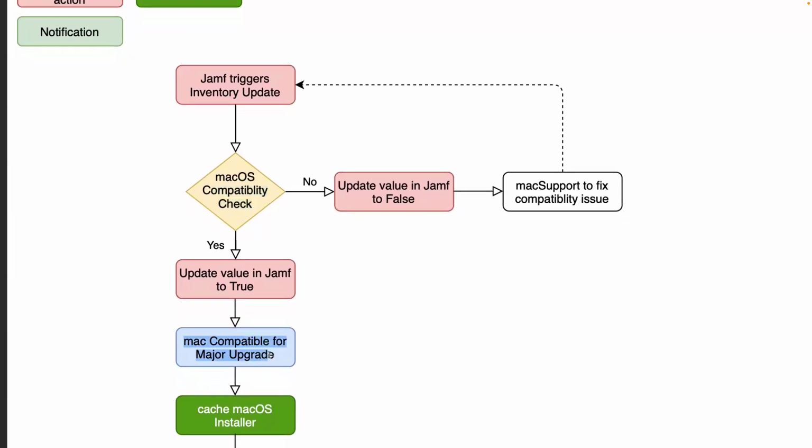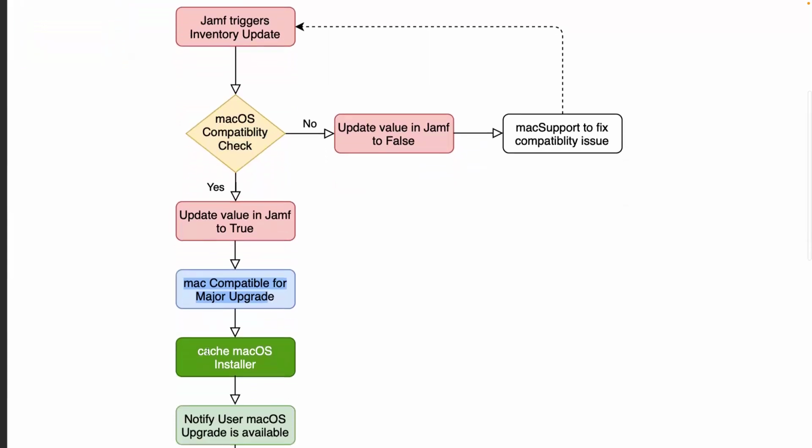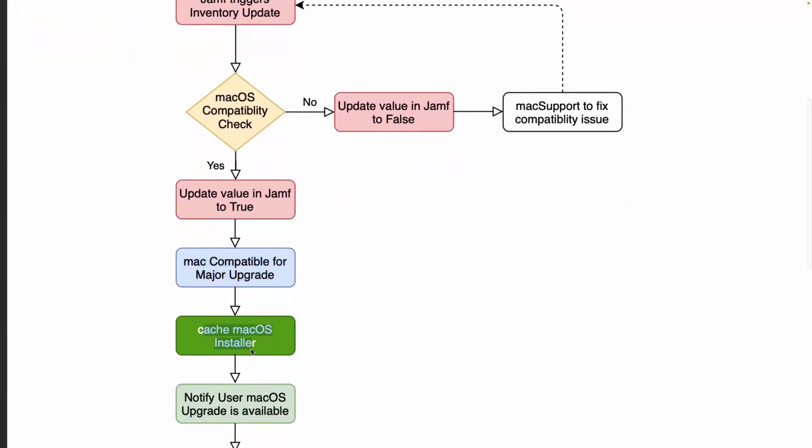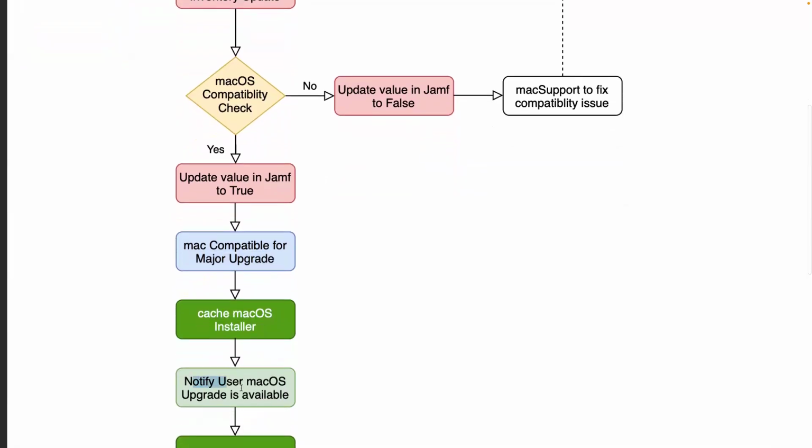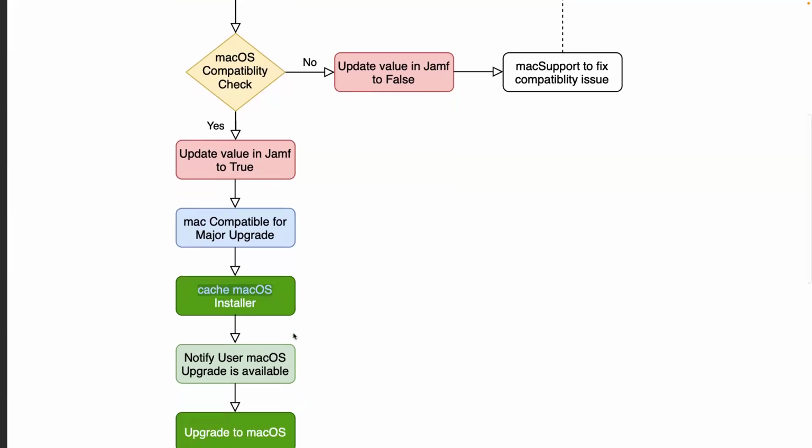When the machine is compatible, it will be added to a smart group. And that smart group is part of our workflow, where it caches the installer on the machine. Once the installer is cached, it starts giving notifications to users: hey, your machine is ready for the upgrade. Please click on view to initiate the upgrade. Now you can cache it, or you can avoid caching. I am showing caching in the workflow, but in the live demo, we will avoid caching the macOS installer.